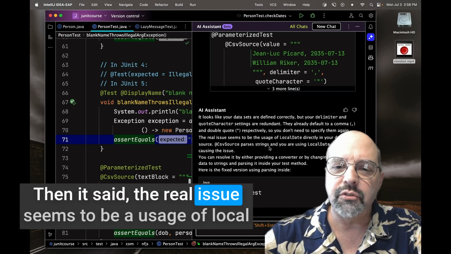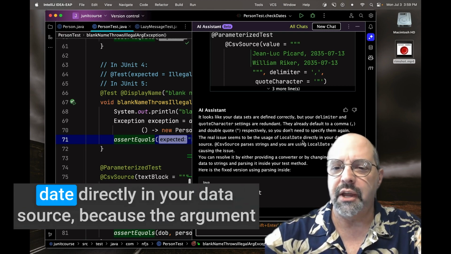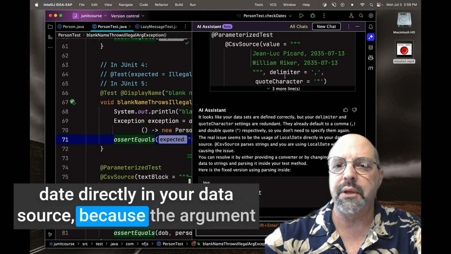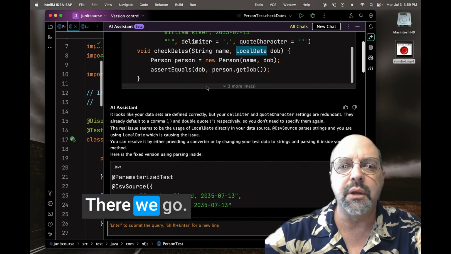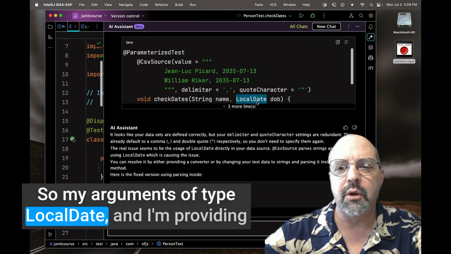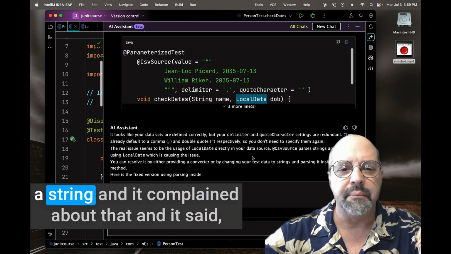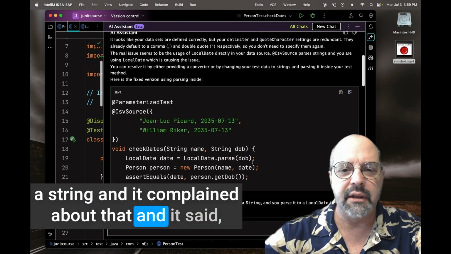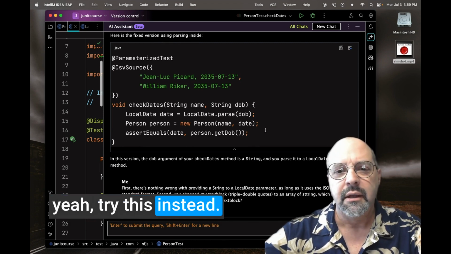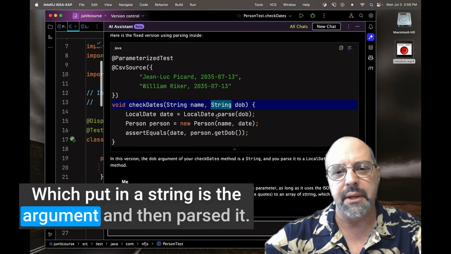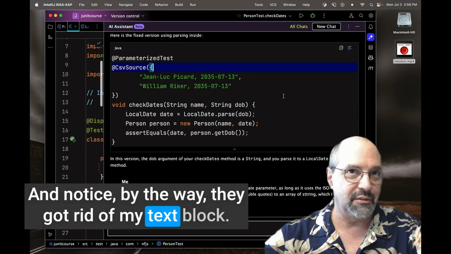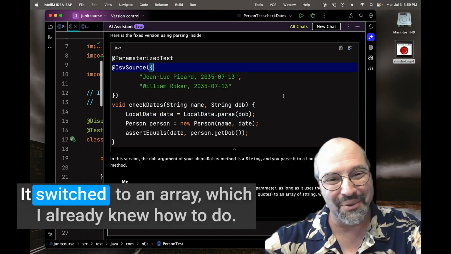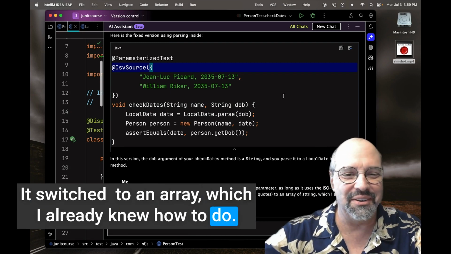Then it said the real issue seems to be your usage of local date directly in your data source, because the argument here is of type local date. So my argument's of type local date and I'm providing a string, and it complained about that and said, try this instead, which put in a string as the argument and then parsed it. And notice, by the way, they got rid of my text block. It switched to an array, which I already knew how to do.